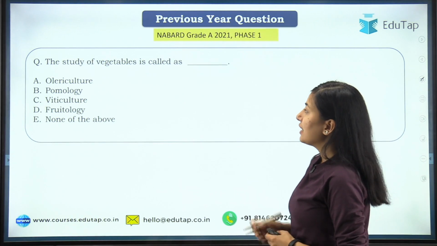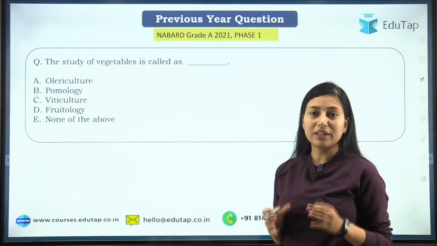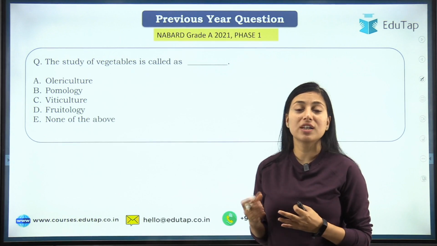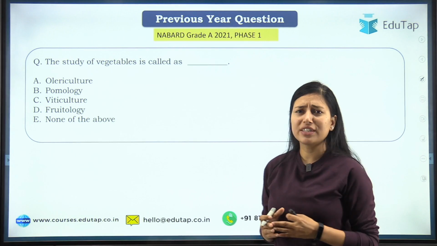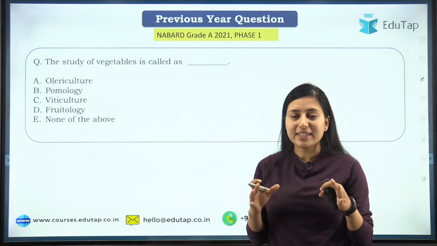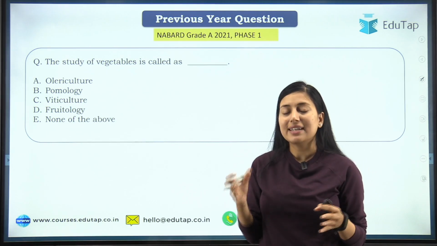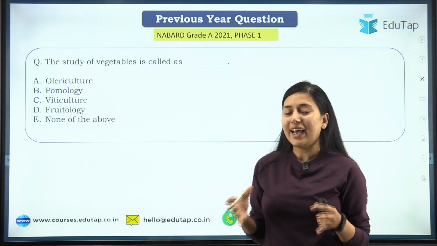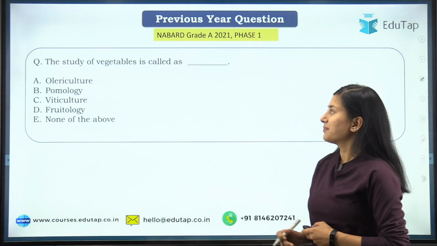That is, study of vegetables is called as. Now, you might be confused: Ma'am, just now you told us that the study of vegetables, fruits and all that come under horticulture, but now you are asking about the study of vegetables. So students, I would like to tell you that as agriculture has its own branches, similarly horticulture has its own subdivisions. Let's study about those subdivisions and then try to answer this question.